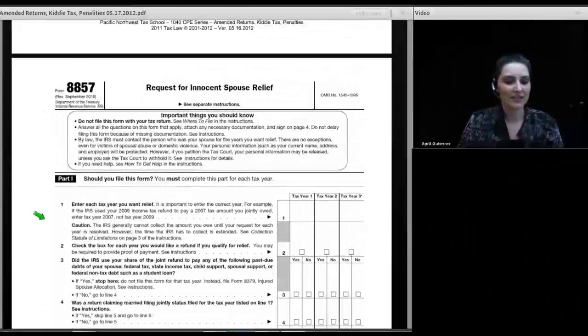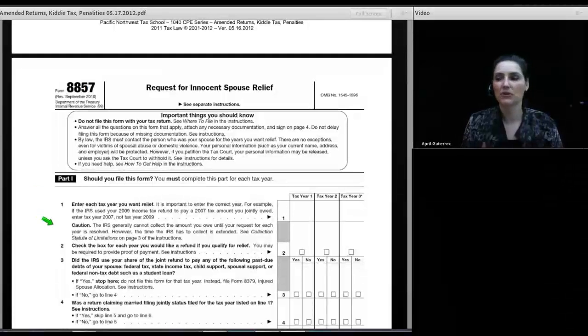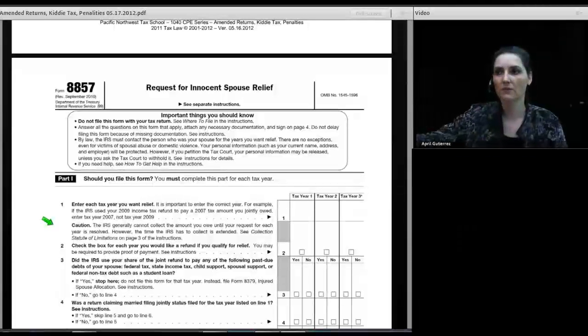So here is the innocent spouse relief form. I'm going out of my way to really tie innocent spouse relief and injured spouse relief into the same class because I have observed with my own staff that people get confused about the differences between these two types of relief. Injured spouse is filed to protect my refund on a current year return that is being garnished to pay a debt owed by my spouse that is not my debt.